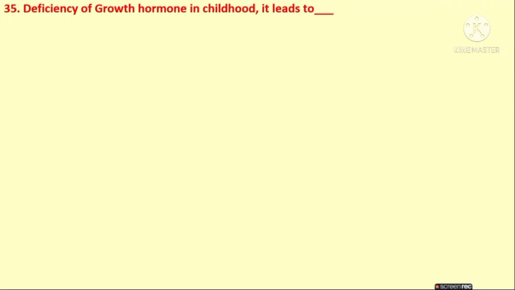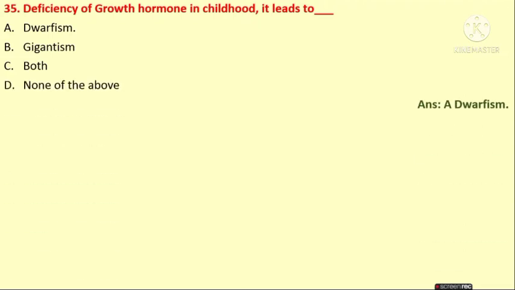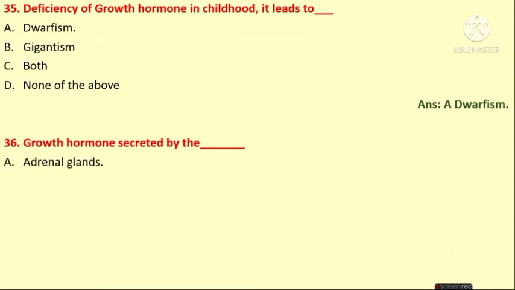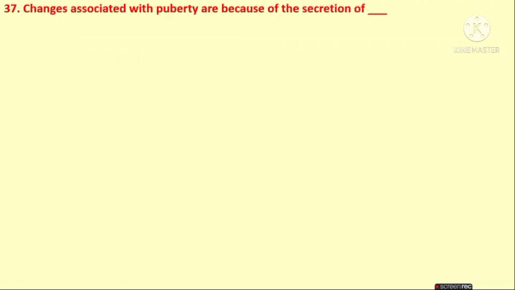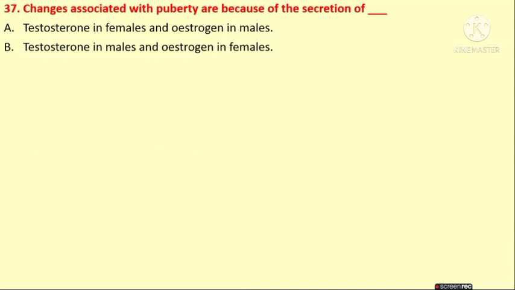Deficiency of growth hormone in childhood will lead to dwarfism, gigantism, both, and none of the above. Answer is dwarfism. Next, growth hormone is secreted by the adrenal glands, pituitary glands, thyroid gland, none of the above. Answer is pituitary gland. Changes associated with puberty are because of secretion of testosterone in females and estrogen in males. Testosterone in males and estrogen in females.